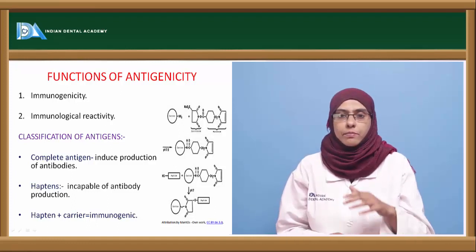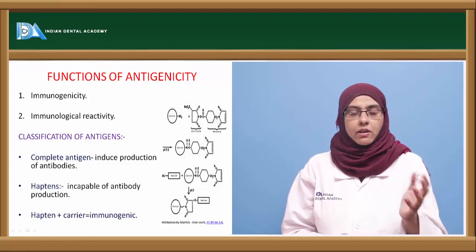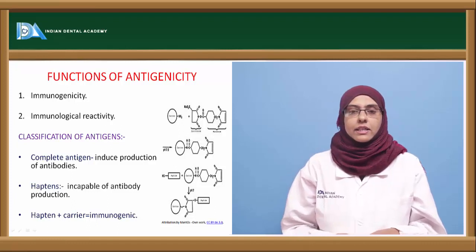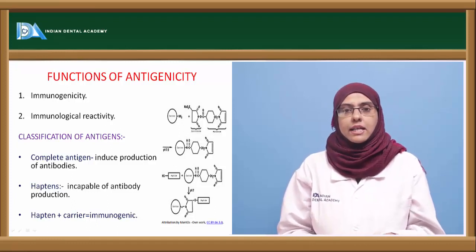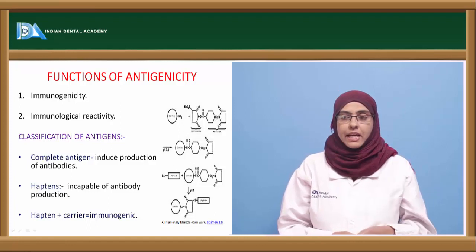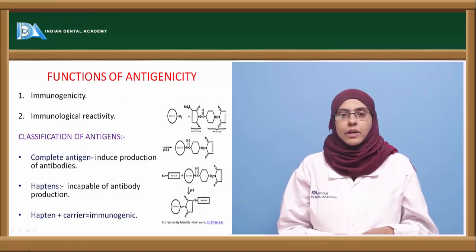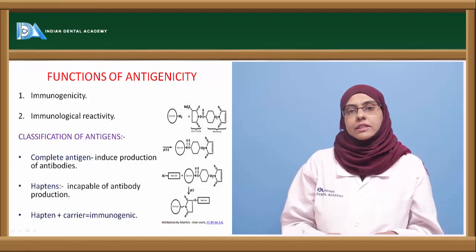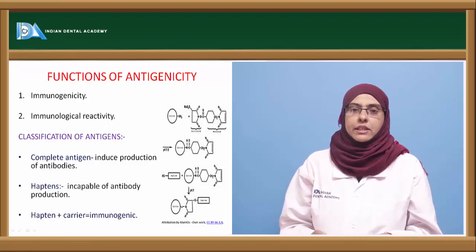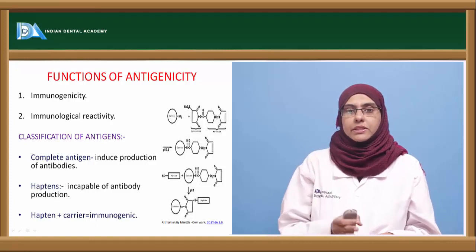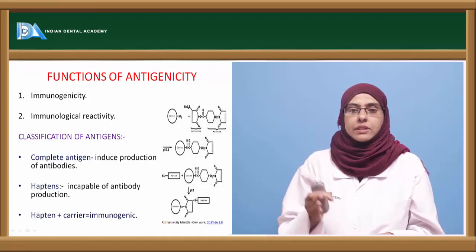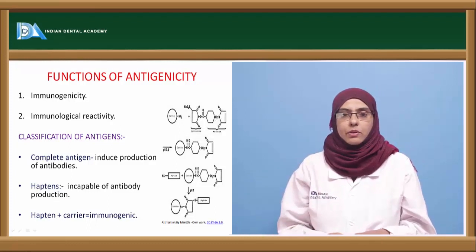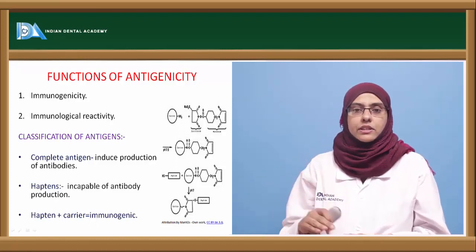One is called as a complex antigen, or a complete antigen, that is able to induce the production of antibodies, and the other one is called as an incomplete antigen, which is also called as hapten. Haptens are incomplete antigens that are incapable of producing the antibodies. But there is one criterion where we can convert this hapten to make it immunogenic. That is, when you complex the haptens with a carrier, you can make the haptens immunogenic. That is, they are able to induce an immune response, that is, to produce the lymphocytes or the antibodies.